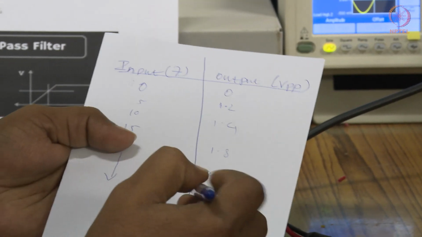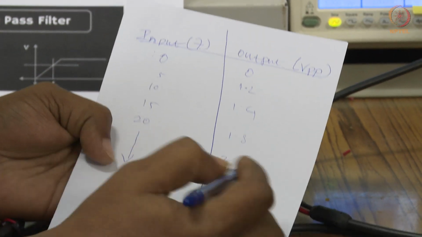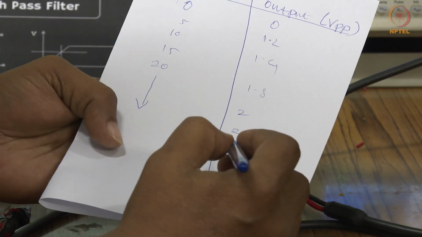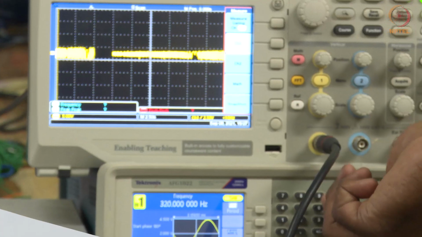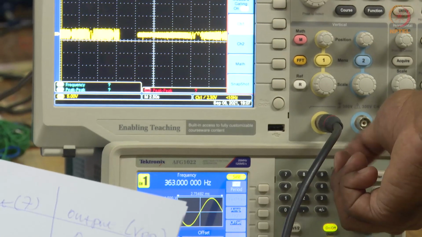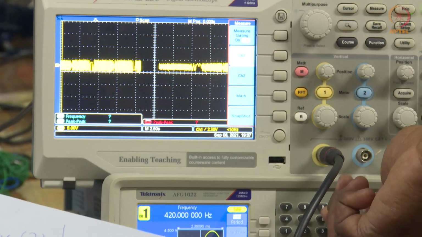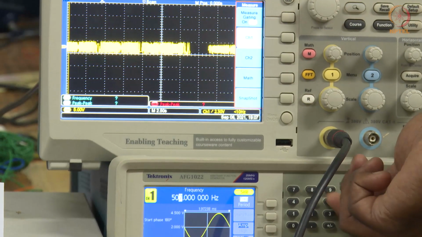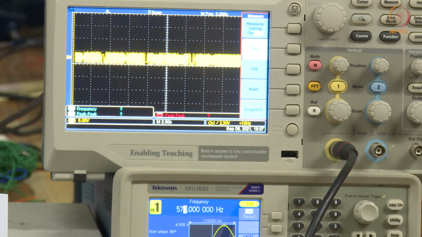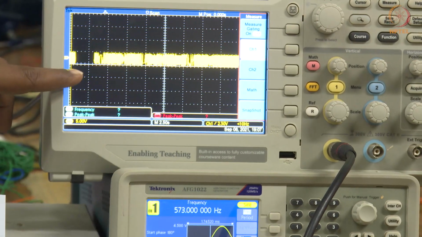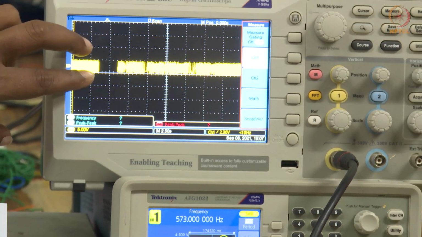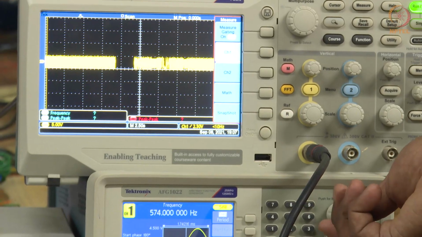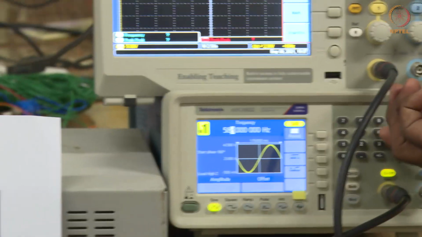We have to increase the frequency up to our set VPP of 5 VPP, and when it reaches 5 VPP, we stop. Now our output shows approximately 5 VPP at a frequency of around 573.